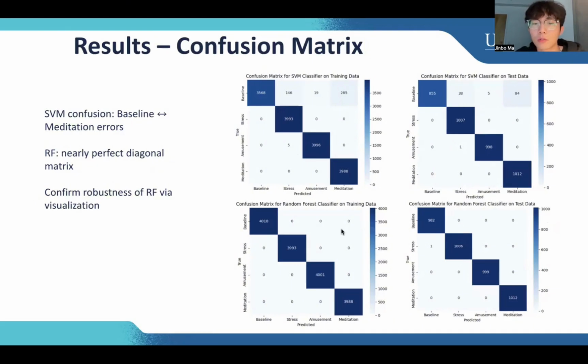And next we're going to the random forest. It looks all good. Just for the test one, there's only one stress predicted as baseline. So as we can easily say, the random forest is more robust. The random forest is pretty strong over here.